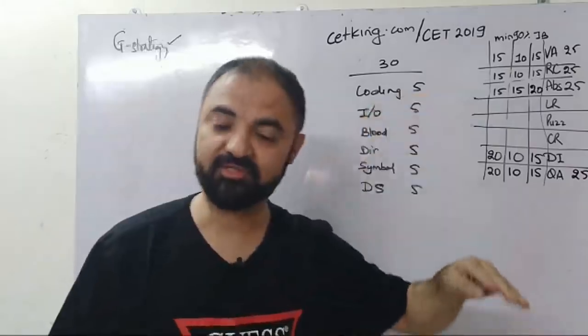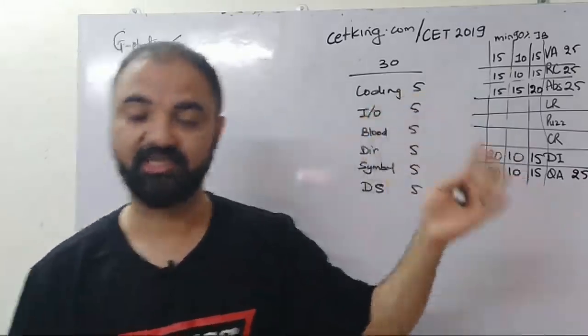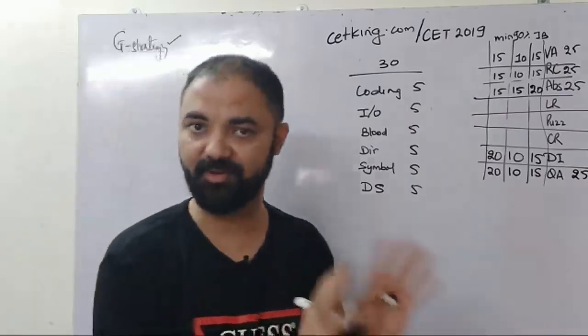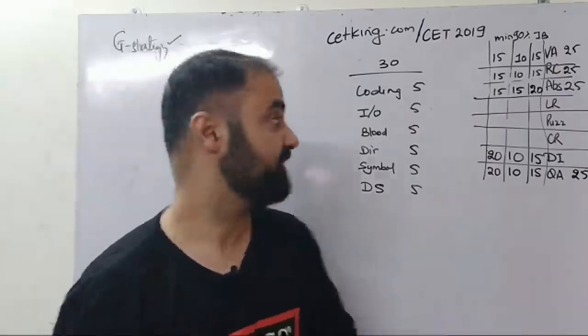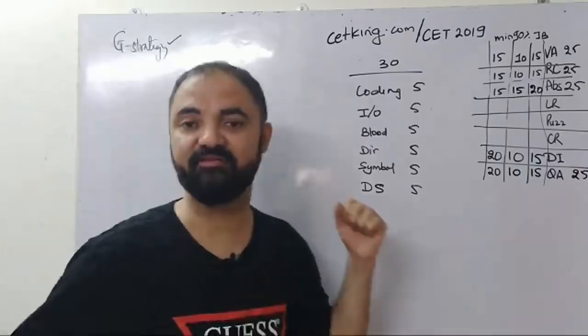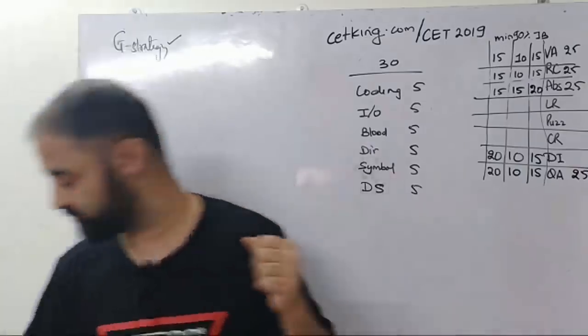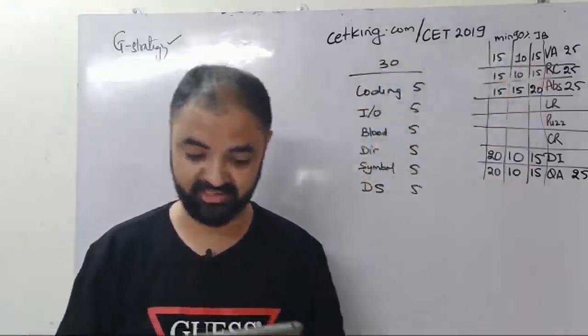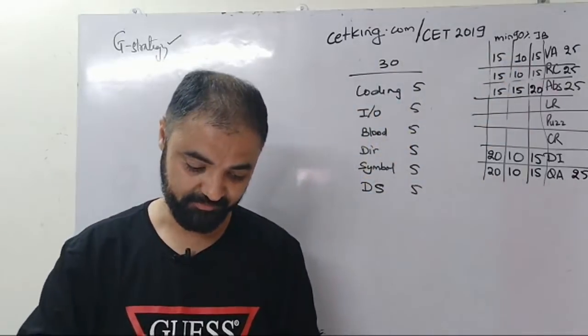So the 2017 logic section was a new change. In 2018 they went back to the normal logic section, so they removed all the new pattern changes which were there. But IBPS this year has introduced a new type of coin decoding, which I've added to this paper. So those who have joined us late, at cetking.com/CET 2019, I've added the new type of question of IBPS.